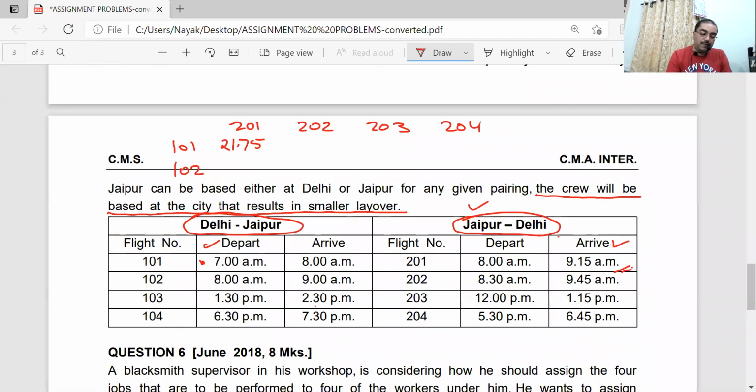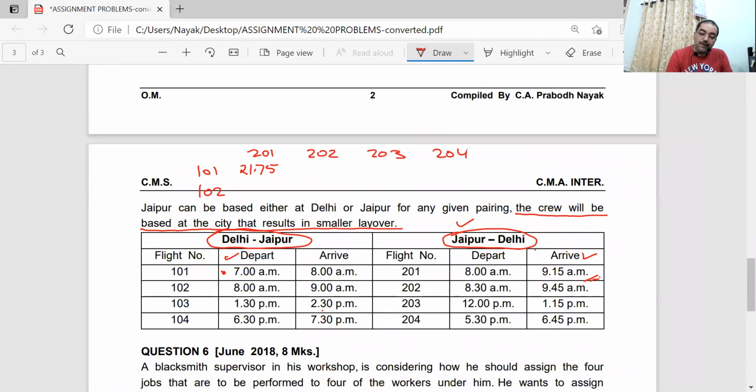Okay. Now, second one. Flight 9:15. Can he take the 8 o'clock flight? If he takes the 8 o'clock flight, how much time will he be spending? One more hour than 21.75.